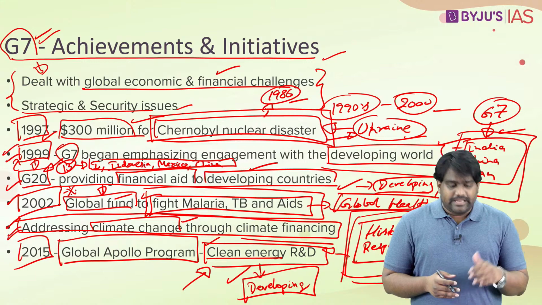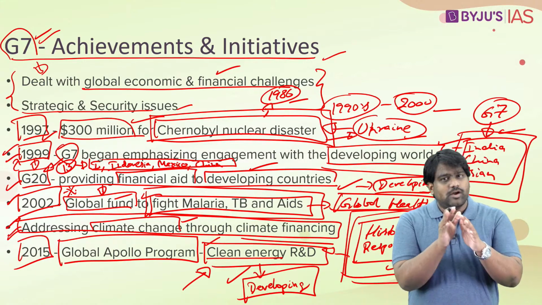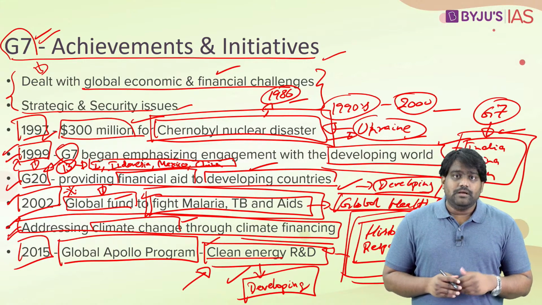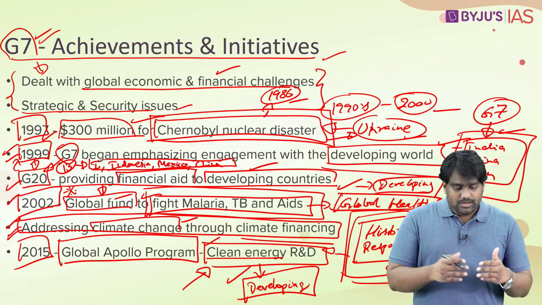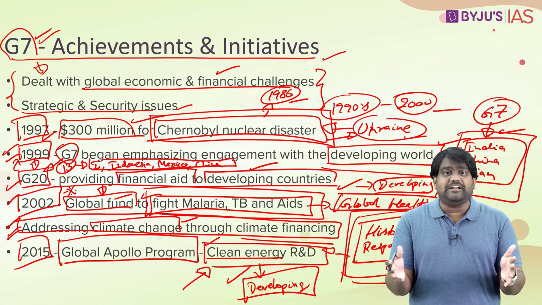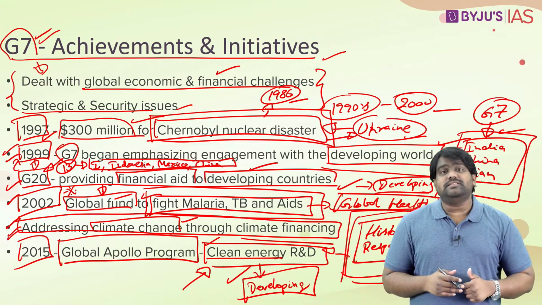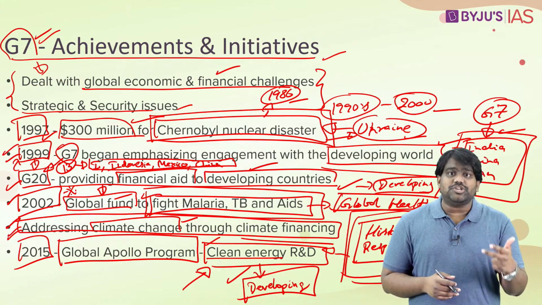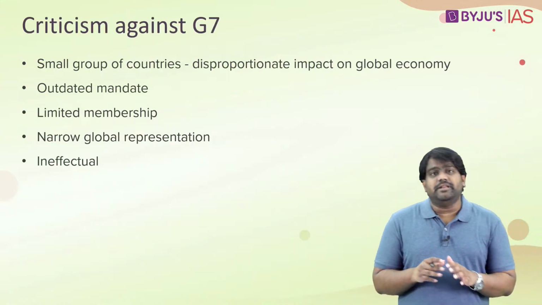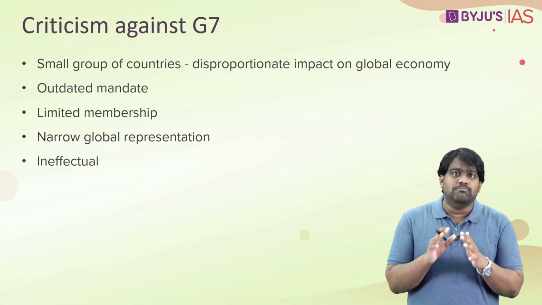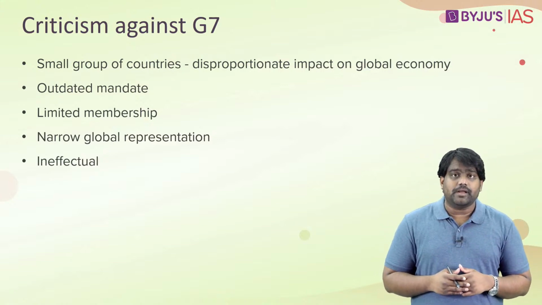expanded. Initially it started out by focusing only on economic challenges. Later it took up strategic issues, foreign policy issues. Today it has expanded and diversified its mandate to deal with global healthcare, climate change, education, etc. This is what makes the G7 a significant grouping. It's a very important and a very influential grouping.